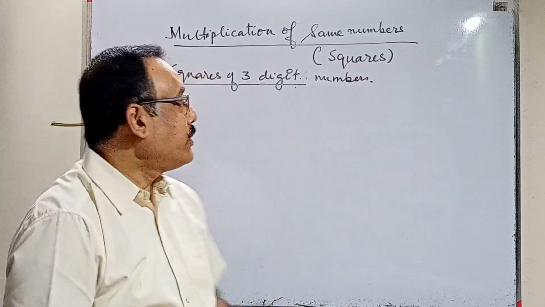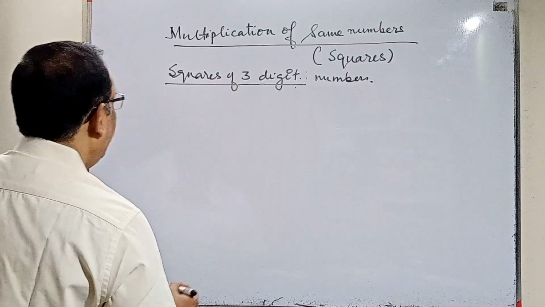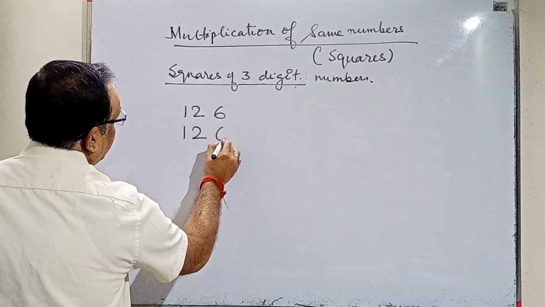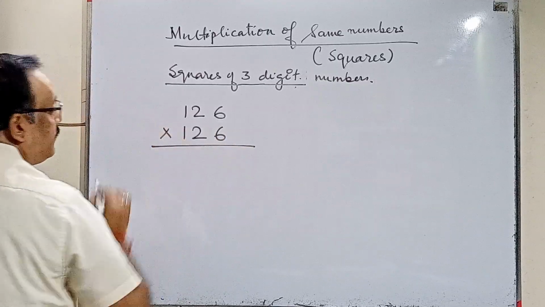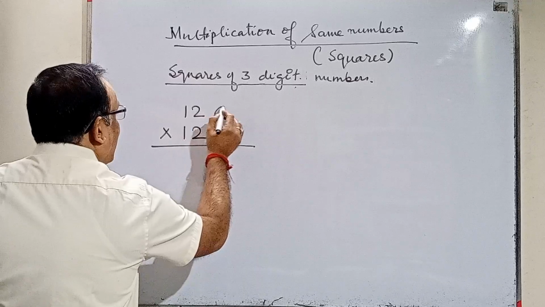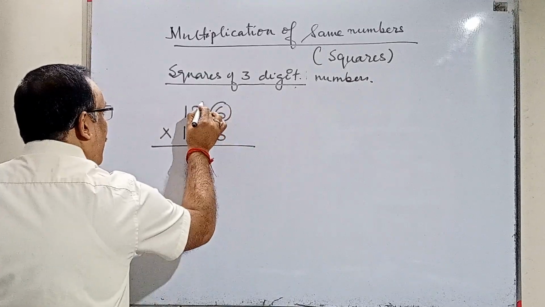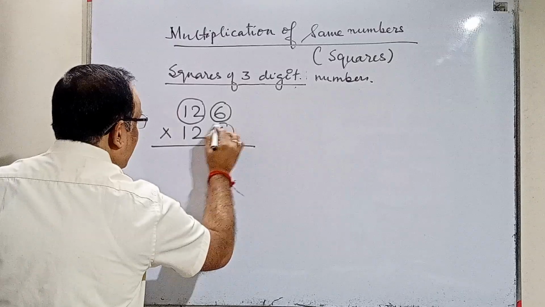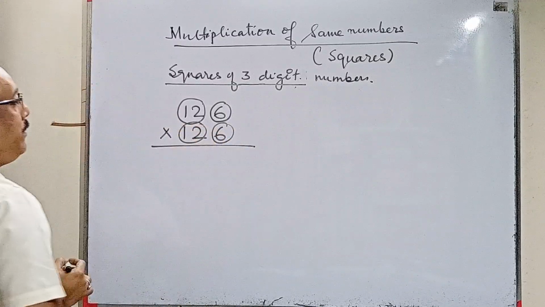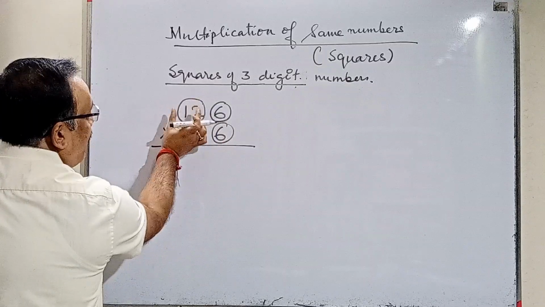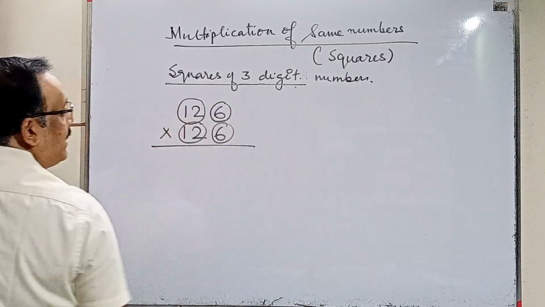Now we'll do squares of 3-digit numbers. Say 126, 126. There are 3 digits, 1, 2, 6. What I'll do, I'll consider this 6 as my 1 digit and 1, 2 together will be my second digit. So this is my 2 digits. 1, 2 combined is 1 digit and 6 is the other digit.